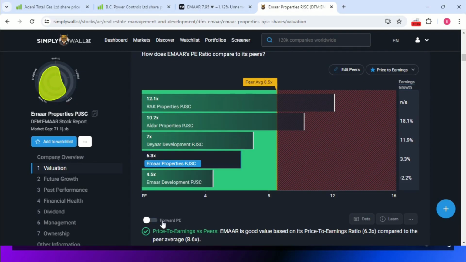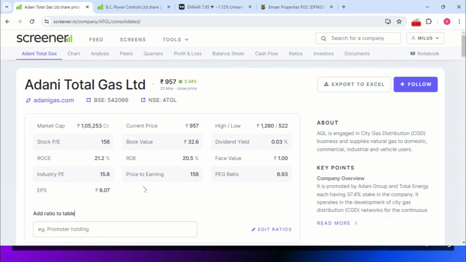See here, for the Indian stock, I will show you right now how, based on the PE ratio, we will say it's undervalued or overvalued. For Adani Total Gas, the stock PE is available as 158. With the help of this PE ratio of 158, you cannot take a decision whether it's undervalued or overvalued. You need to compare with the sector PE ratio, or else we can call it the industry PE ratio. And for EPS, it's available, that is 6.07, a positive EPS.